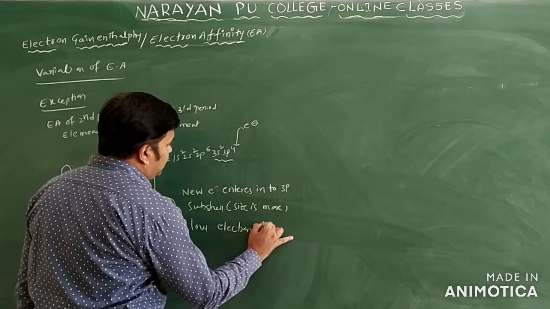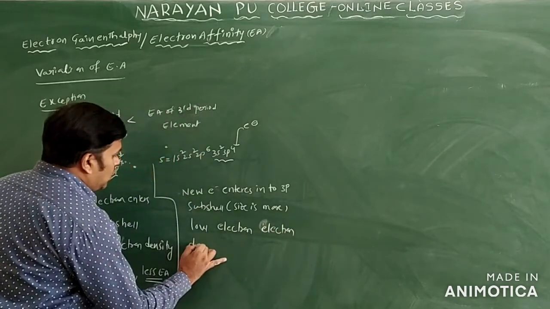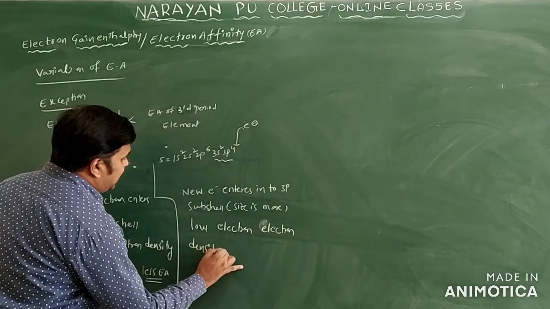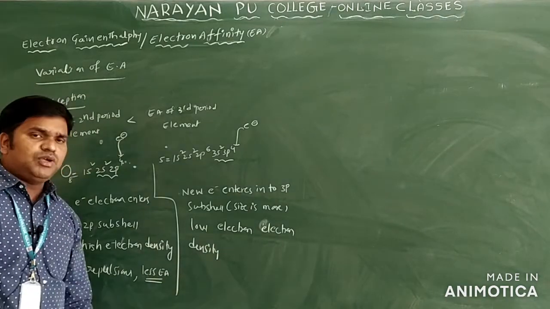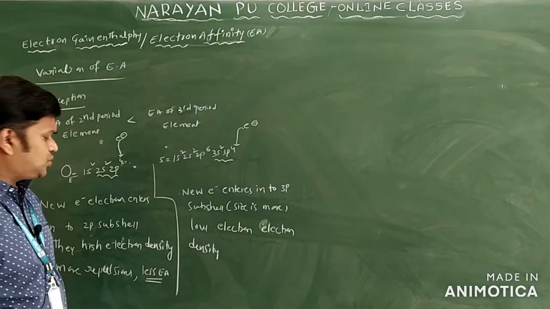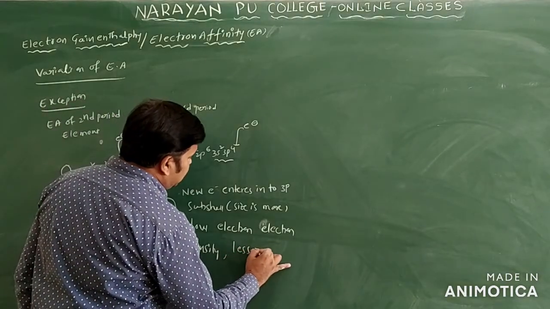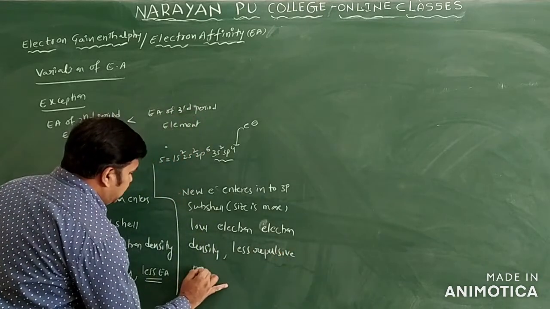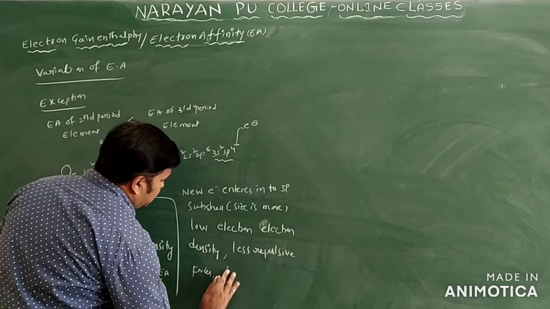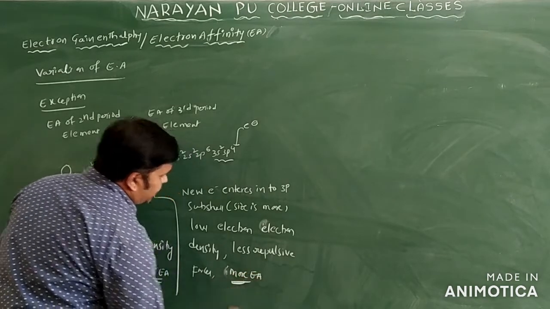Low electron density, and the electron is far away from the nucleus, so they have low repulsive forces. They have less repulsive forces, so they have more electron affinity only.